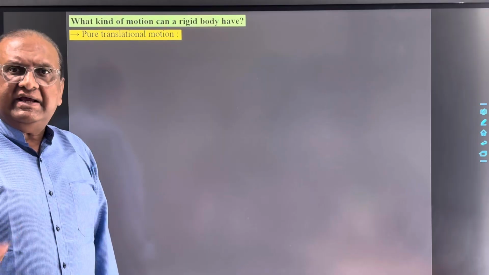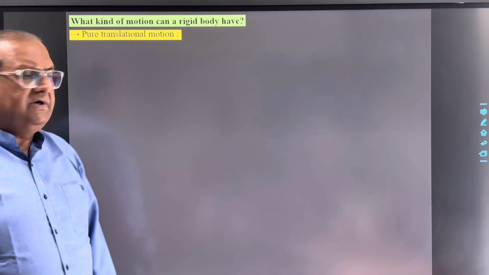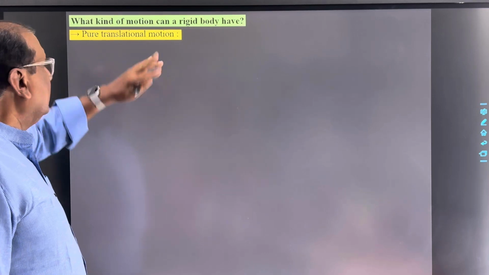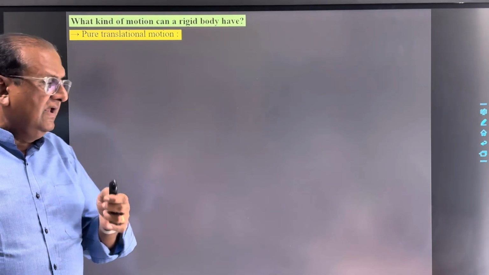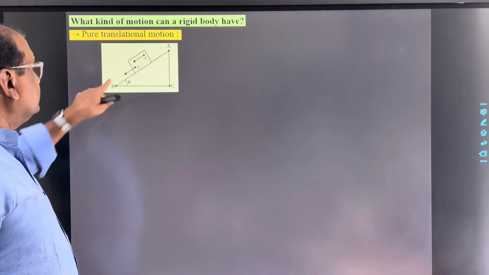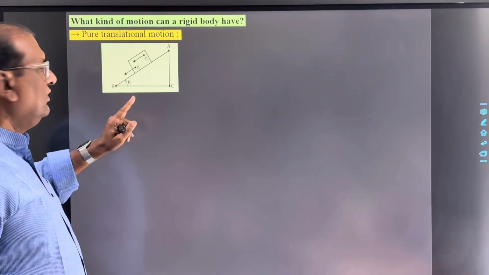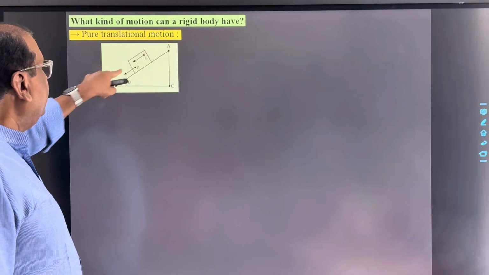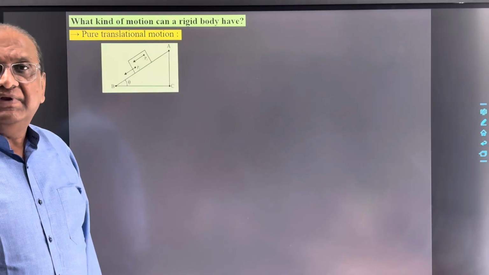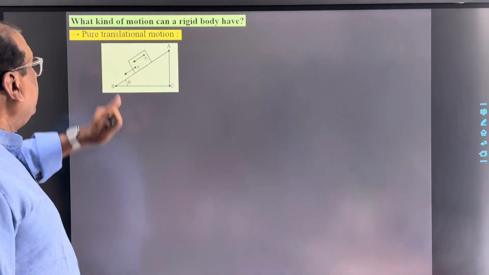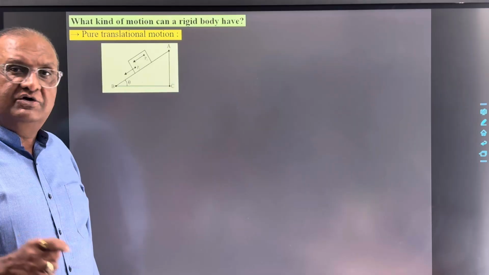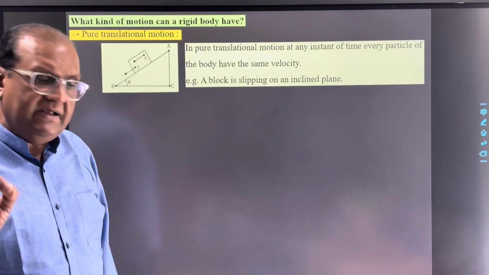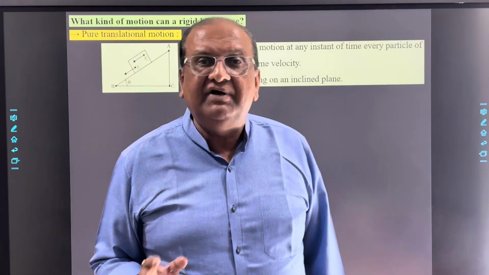Next topic: what kind of motion can a rigid body have? A rigid body can execute different types of motion. First, we can think about pure translational motion. If we think about the example of a block sliding on an inclined plane, in pure translational motion the velocity of each and every constituent particle of the body will be the same.